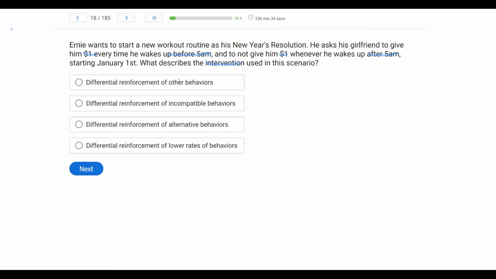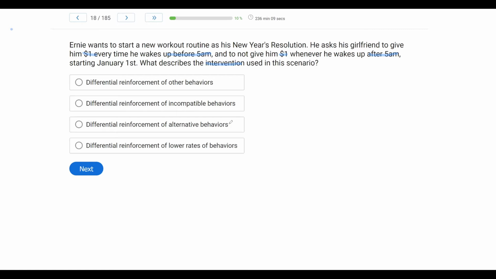If we look at A, differential reinforcement of other behaviors, DRO, DRO occurs when you reinforce somebody for a behavior not happening. In this case, Ernie has to wake up before 5 a.m. to get the reinforcement. So it's not a DRO because he's actually got to engage in this target behavior to be reinforced. So is this incompatible or alternative?